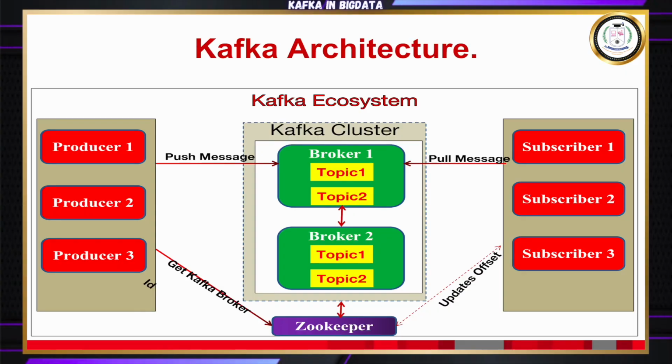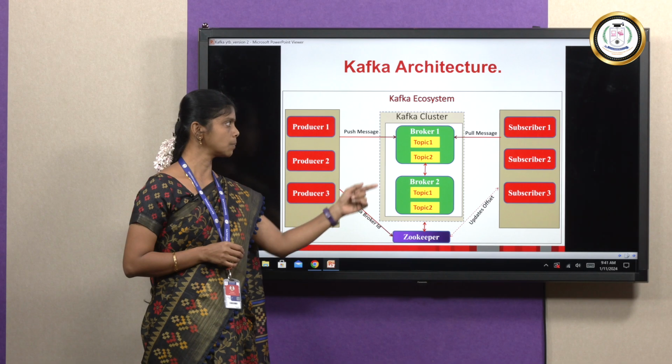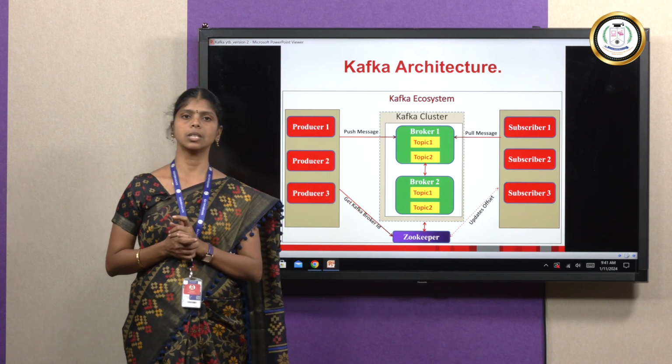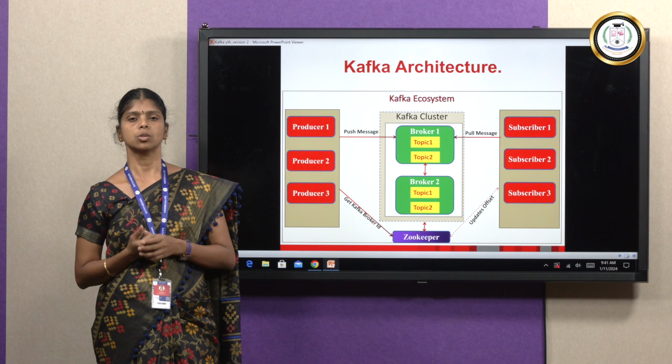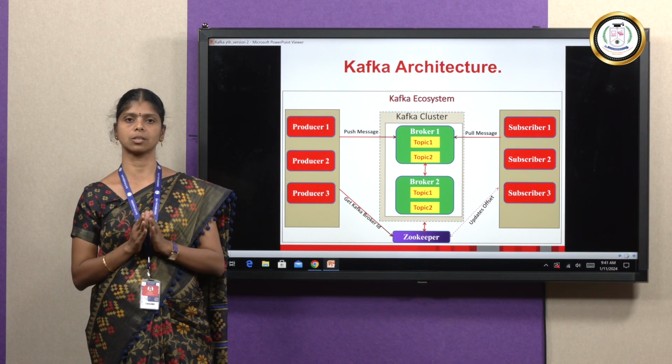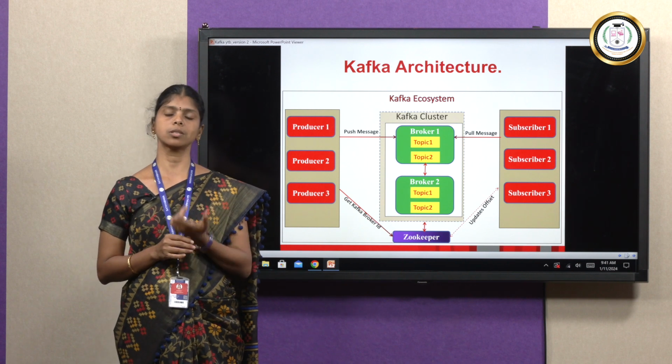This is the architecture for Kafka. In this architecture, we can see that there are many producers, subscribers, and brokers. First of all, we are going to see what a broker is. A broker is a kind of platform, a software which will host the topic.